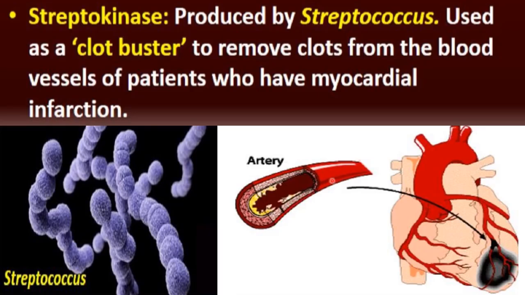Those clots are removed with the help of the enzyme streptokinase. That's why these are called clot busters, because they help in bursting the clots present inside the artery. So Streptococcus gives us streptokinase which works as a clot buster.